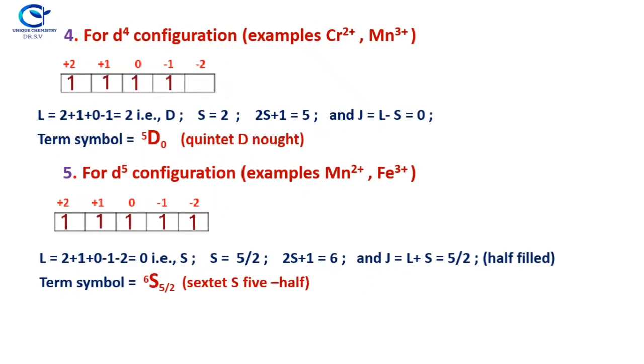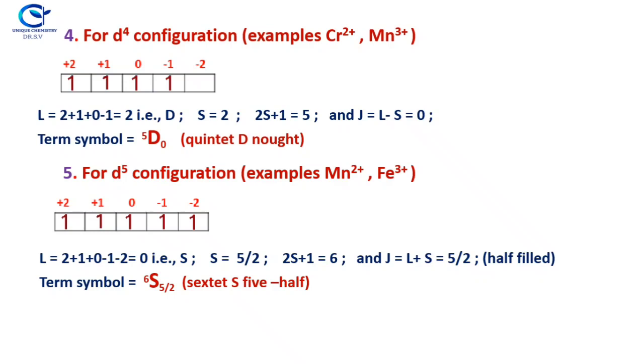Now the fourth example, for d4 configurations: examples are chromium 2+ and manganese 3+ ions. The 4 electrons occupy the +2, +1, 0 and -1 ML levels. So the L value will be equal to 2 + 1 + 0 - 1, that is equal to 2. That is a D state, the L value is replaced by capital D. And what about the spin?